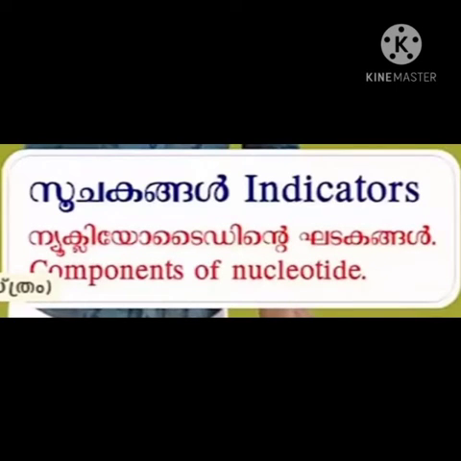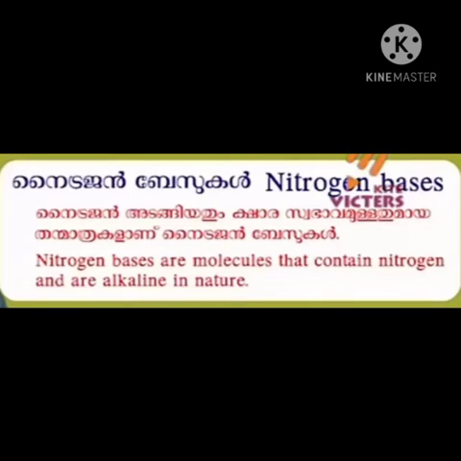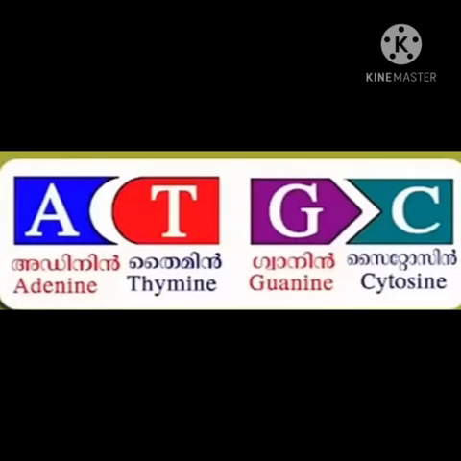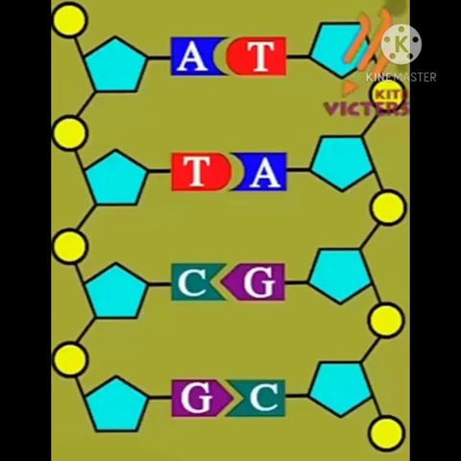Thus, you can answer these questions: the components of nucleotides are sugar, phosphate and nitrogen base. Nitrogen bases of DNA are adenine, thymine, cytosine and guanine. Adenine combines with thymine and cytosine only combines with guanine. Thus, you can complete this strand like this.